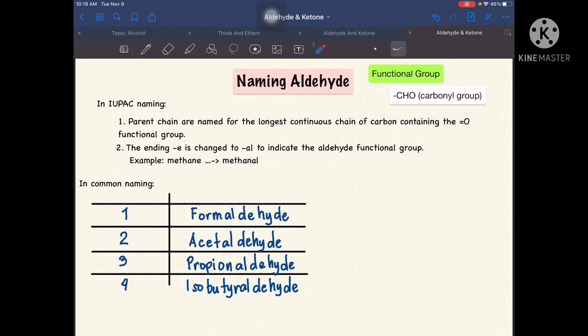Now, let's proceed with common naming. So, actually, in common naming, there are instances that you need to memorize kasi yun yung magiging palatandaan ninyo in terms of naming. So, I have here 4 examples. We have formaldehyde, acetaldehyde, propionaldehyde, and then we also have here isobutyraldehyde. So, actually, itong tatlong ito, it is also commonly used in carboxylic acid in terms of common naming. So, yan siya. Yung tatlong yan. Pero itong number 4, ginamitan lang siya ng isomers, kaya may iso siya dyan.